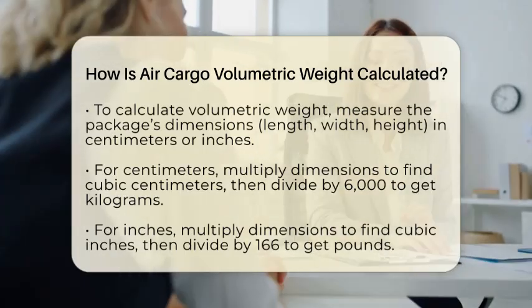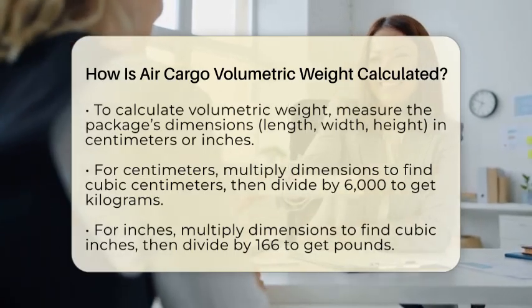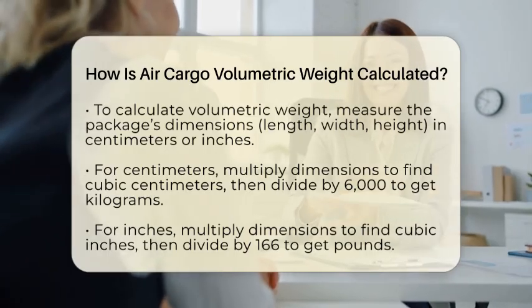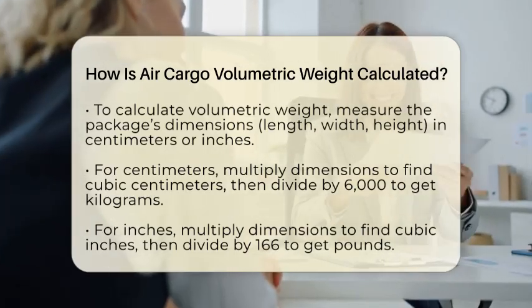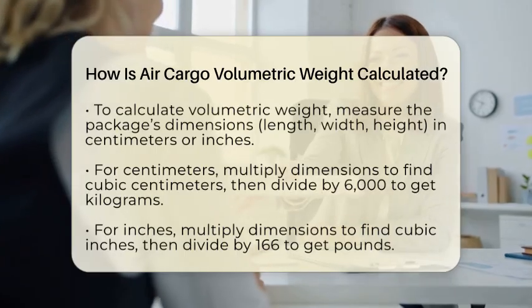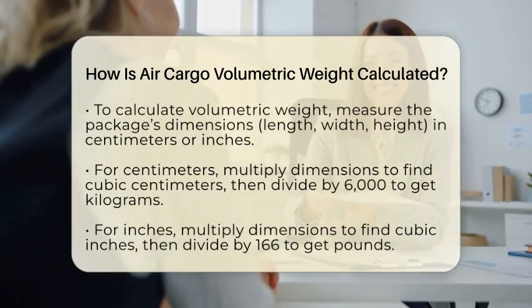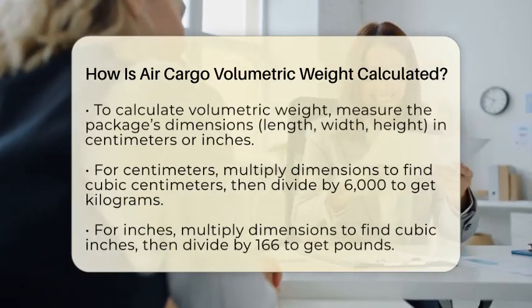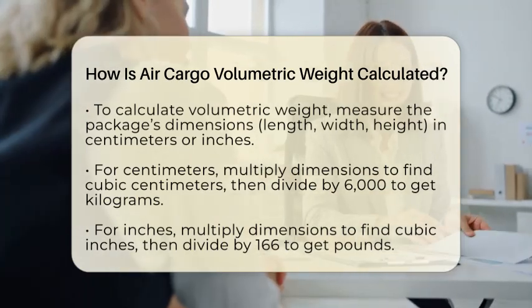For example, if your package measures 100 centimeters long, 50 centimeters wide, and 20 centimeters high, the volume is 100 times 50 times 20, which equals 100,000 cubic centimeters. Dividing 100,000 by 6,000 results in about 16.67 kilograms. That's the volumetric weight.